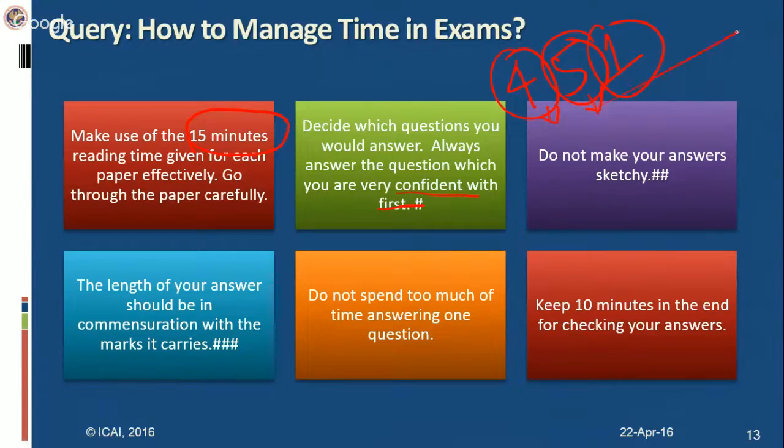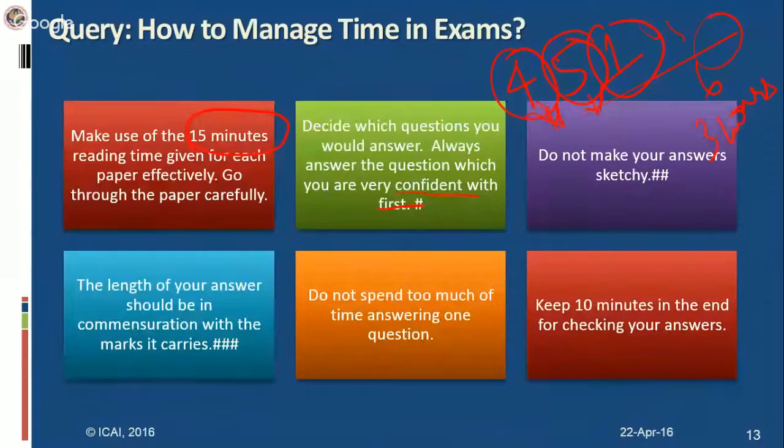Like that, you have to answer 6 questions within the time span of 3 hours. So accordingly, you plan your time schedule, how you will go about answering. Don't spend too much time on one question so that it eats away the time available for other questions. Because ultimately, if you give your best for 4 or 5 questions and leave the 6th question, you will be losing a lot of marks. So time management is very important when you answer.